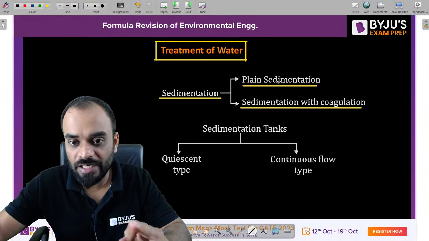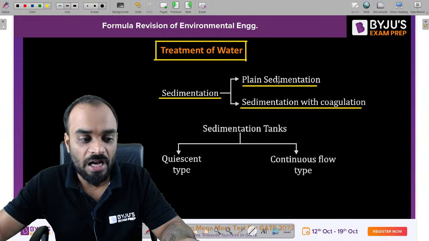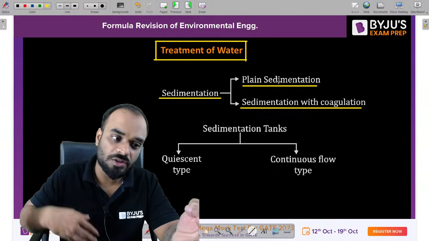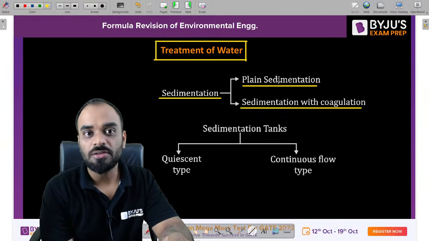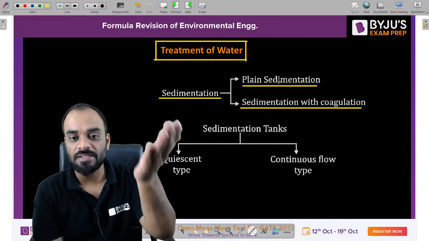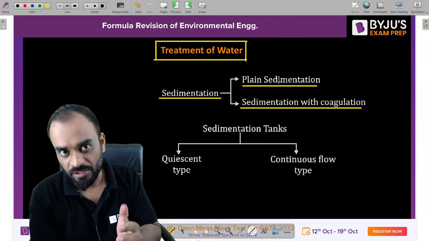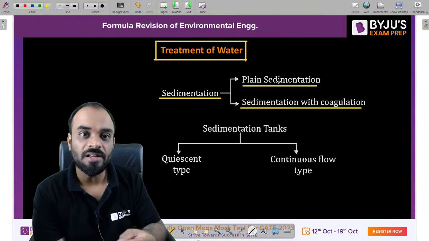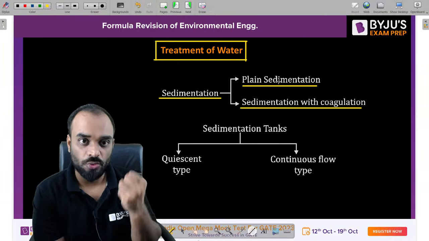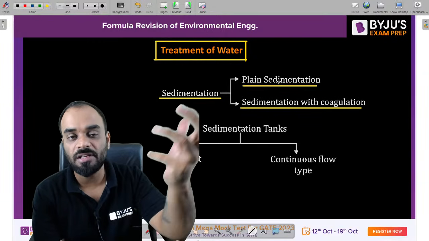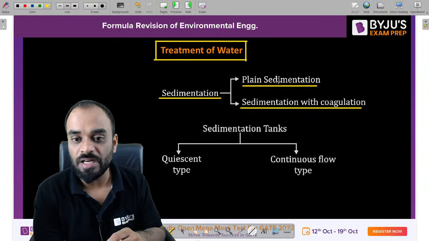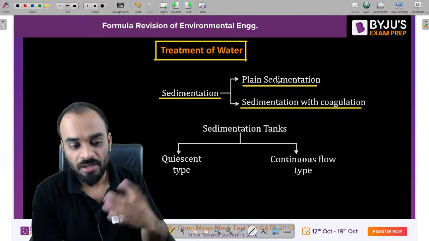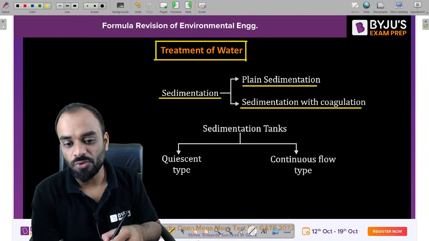If we talk about sedimentation with coagulation, we have certain fine particles or smaller suspended solids. So our task is to increase their size. That's why we are using the coagulant, so that we can form the sticky precipitate, and ultimately these particles will attach over it and our size of particle will increase. That is the purpose of sedimentation with coagulation. Now, guys, sedimentation tanks are of two types.